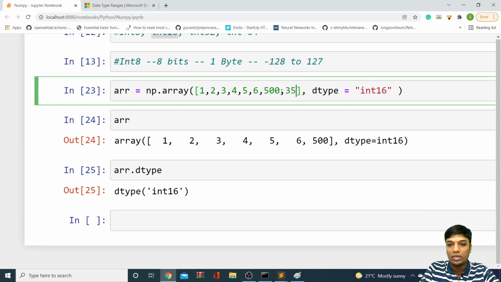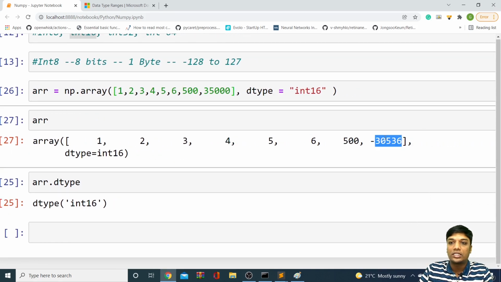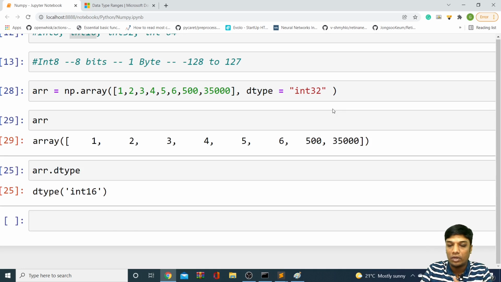But if your data is above 32,000, maybe something like 35,000, if I'm storing 35,000, here again int 16 will not work. You can see int 16 will not work. Again, you have to go for int 32, obviously, because your data is above 32,000. So depending upon your data range, you should use a data type that helps us save memory and optimize things.